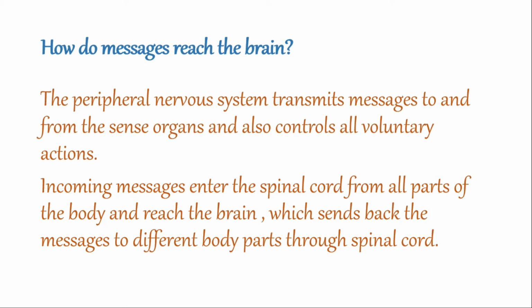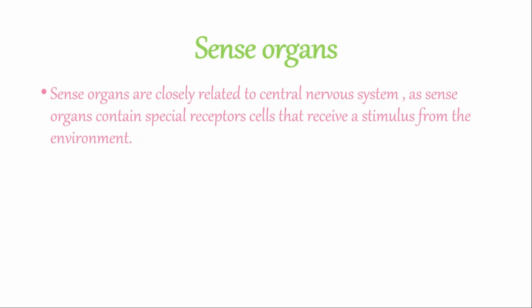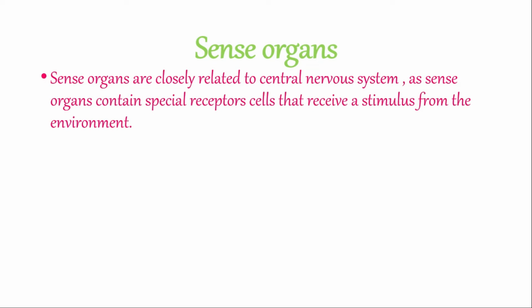So moving on to the next topic, sense organs. Now why tell you about sense organs? Because there is a close relationship between the central nervous system and the sense organs. It's because the sense organs contain the special receptor cells that receive the stimulus from the environment.